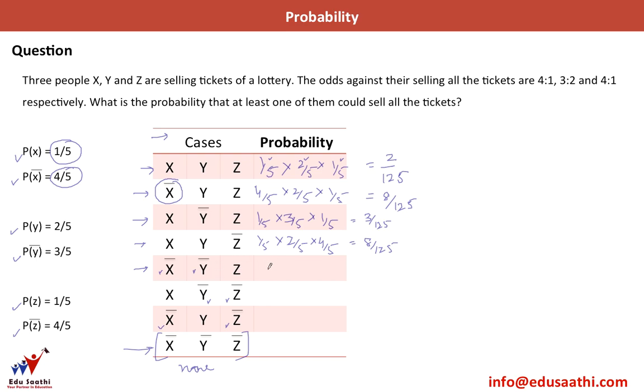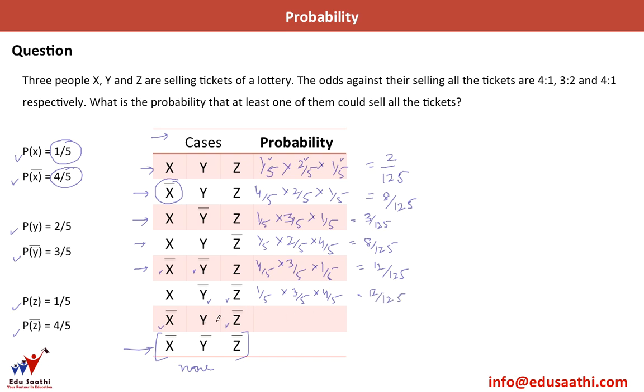Here x and y don't sell all the tickets, so I'll have 4/5 multiplied by 3/5 multiplied by 1/5, as z sells all his tickets. So this gives me 12/125. Similarly, here x sells all his tickets, y is unable to sell, so I have 3/5, and z is not able to sell, so I have 4/5. So this again gives me 12/125.